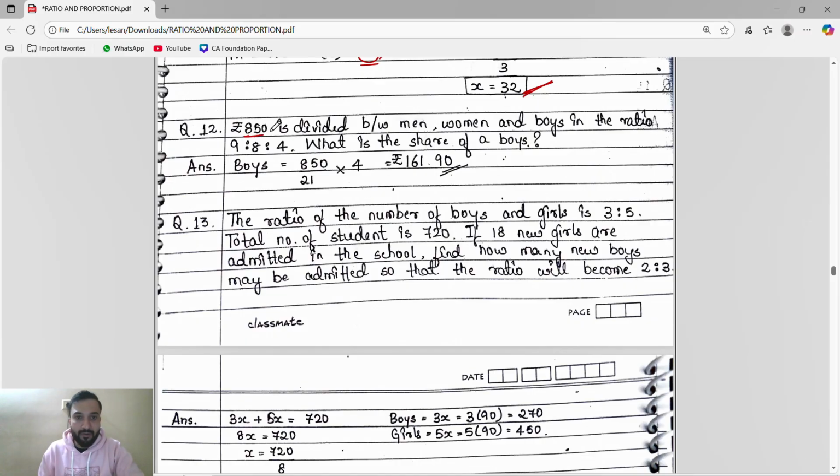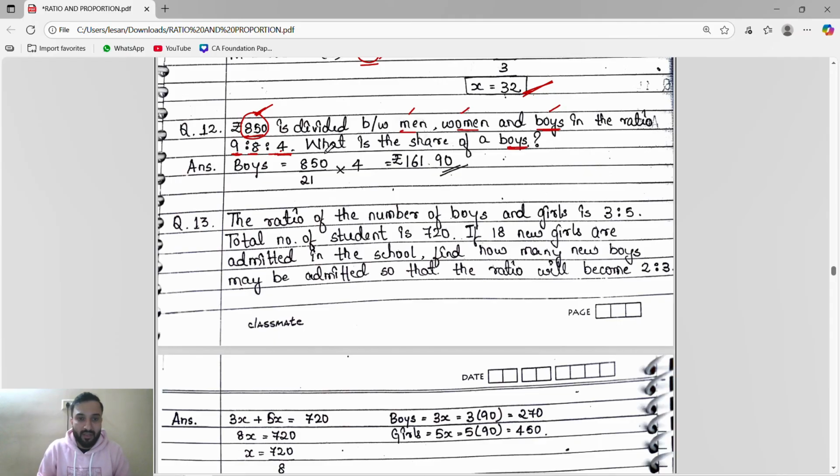Now see, 850 is divided between men, women and boys in this ratio. What is the share of a boy? Simple, guys. A number is given in 3 ratios, so this number will be divided into 3 parts. First part is of men, second part is women, third part is boys. But they said what is the share of boy, meaning you have to find the third.